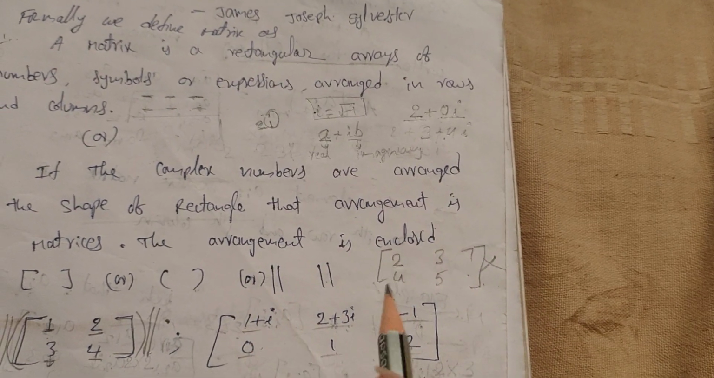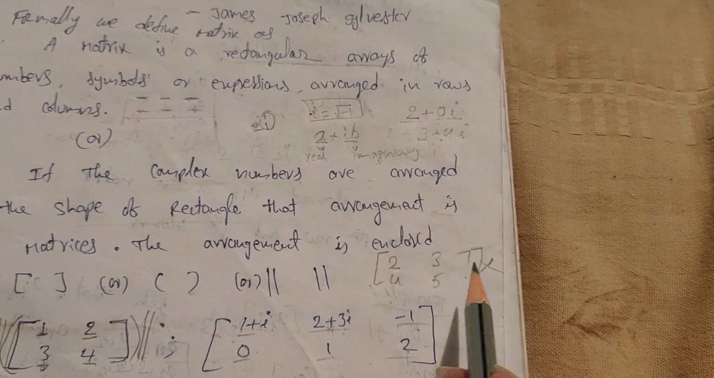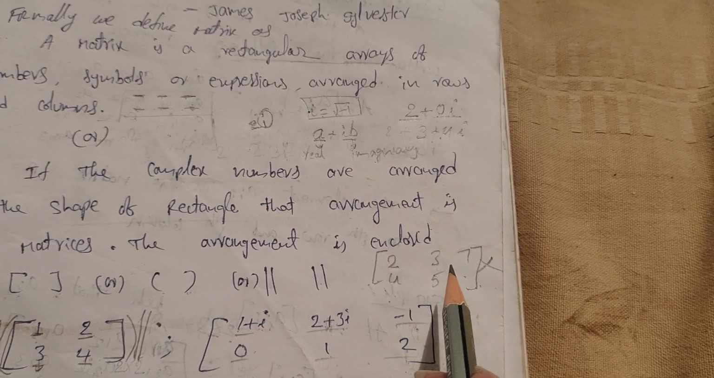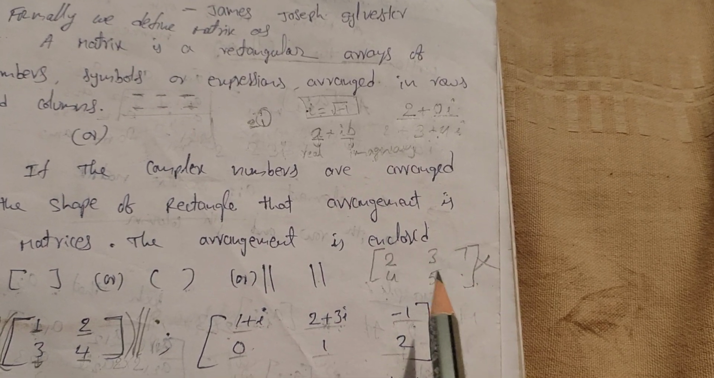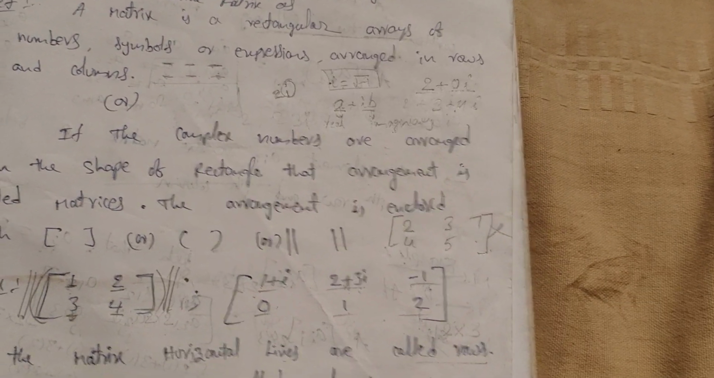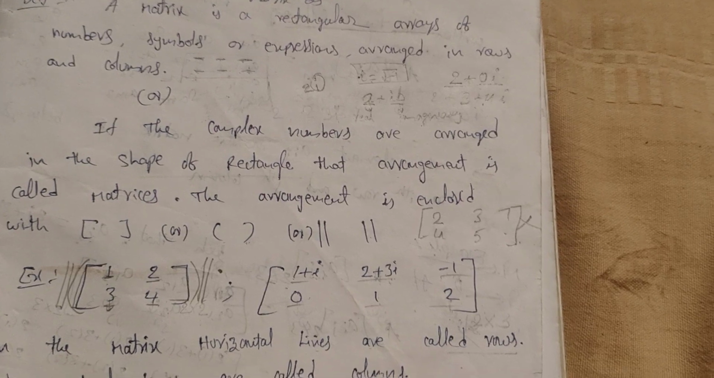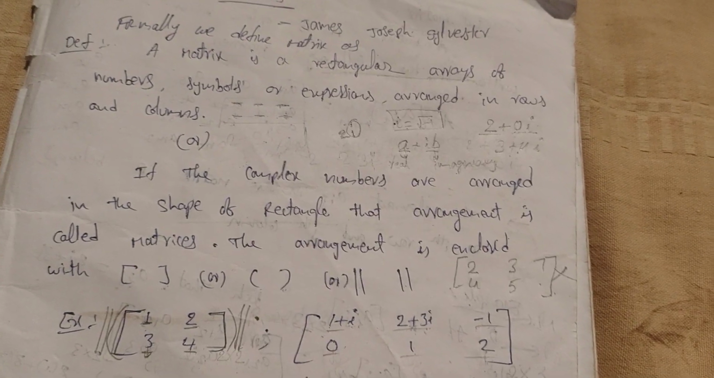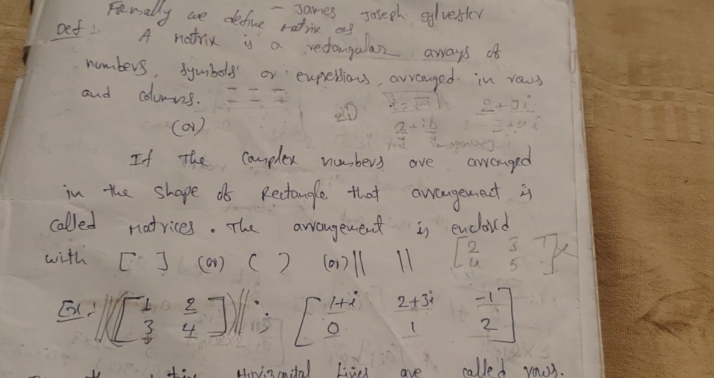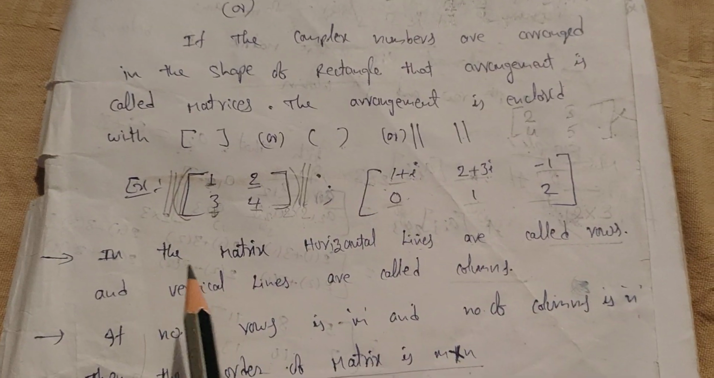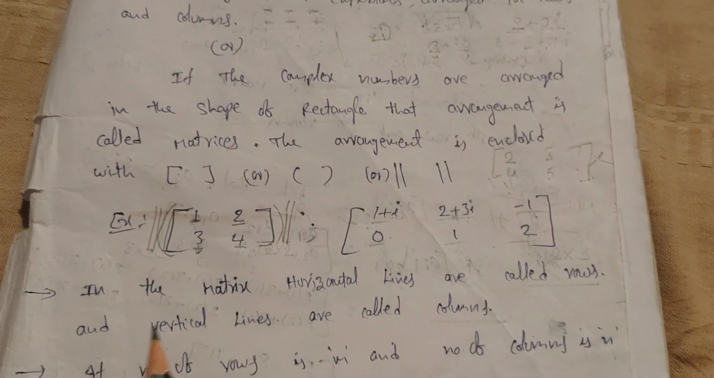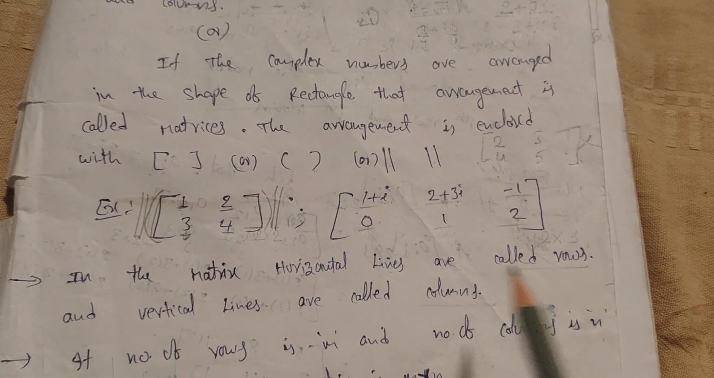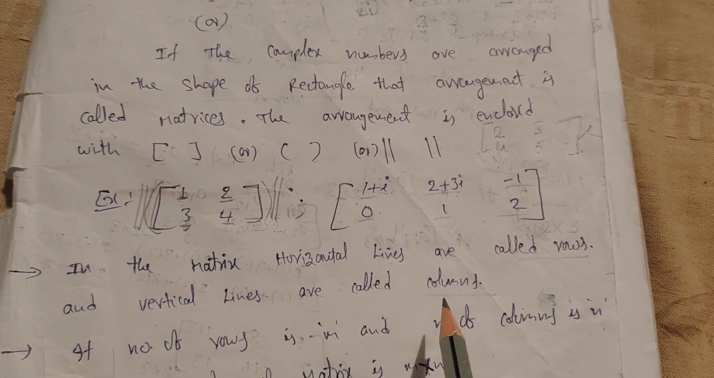And you understand one thing, between the elements you are just giving gaps, not keeping any full stops or commas. So don't keep full stops or commas between the elements in the matrix. Okay, so this is the easiest definition of the matrix, with explanation and example. Next, in the matrix horizontal lines are called rows and vertical lines are called columns.